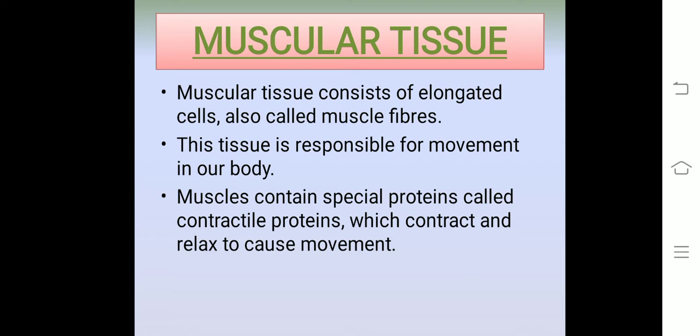Muscular tissue. Muscular tissue is the tissue which is responsible for movement in our body. This tissue consists of elongated cells which are also called muscle fibers. Muscles contain special proteins called contractile proteins. As the name suggests, contractile proteins contract and relax, which causes movement of our body.